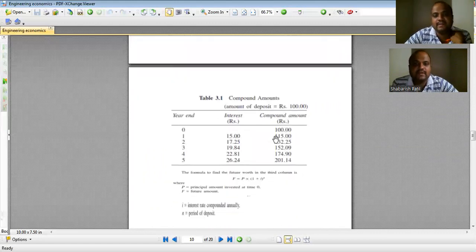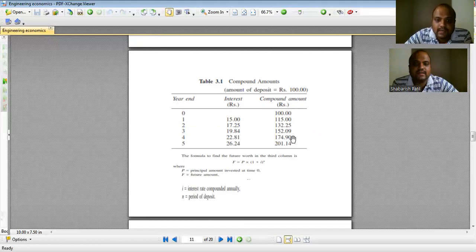Let me take an example. I've just taken it from a textbook, where I'm trying to explain compound interest. If I have 100 rupees at 0 time, and my interest rate is 15 percent, then interest is 15 rupees, and at the end of 1 year this 100 rupees changes to 115.